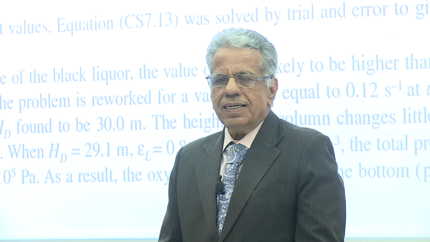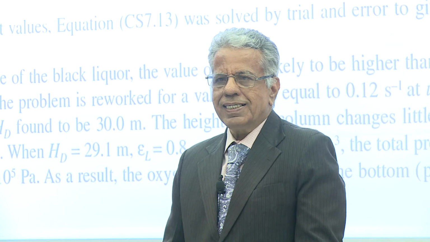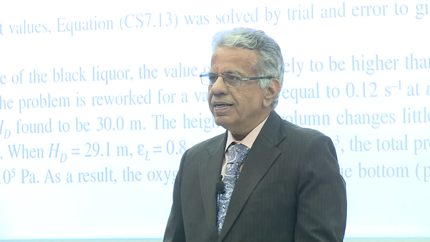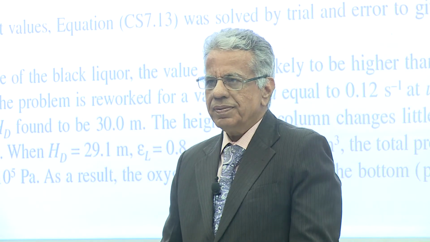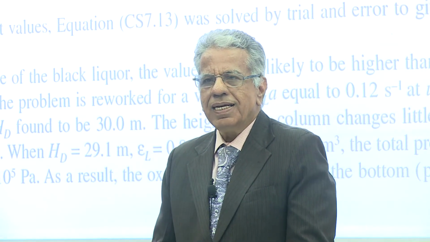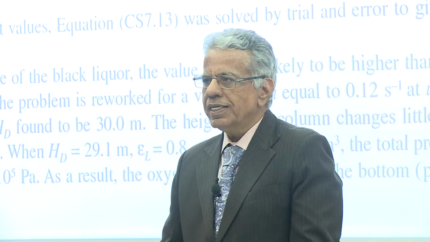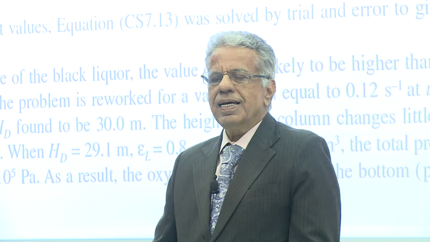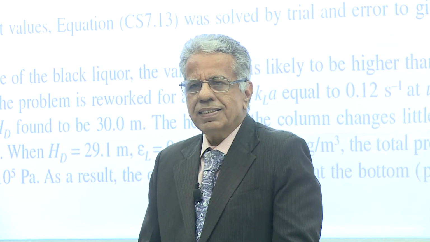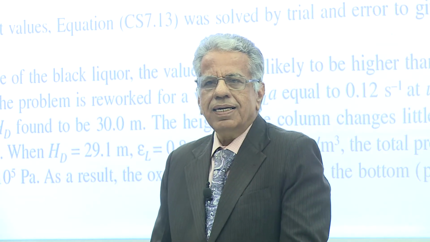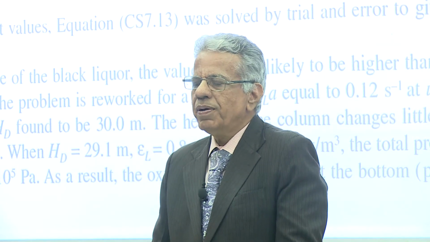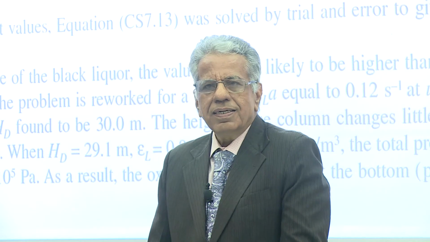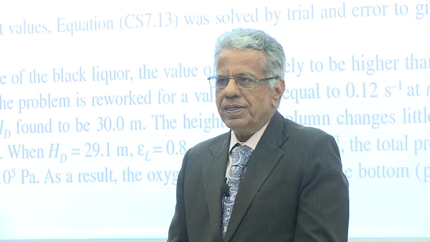So this particular step has not been developed in a fundamental manner. This has been developed in an empirical manner. Do several experiments. In the correlation, there are parameters like sigma, that is surface tension, and density, and perhaps power consumption or superficial gas velocity, and many more terms.